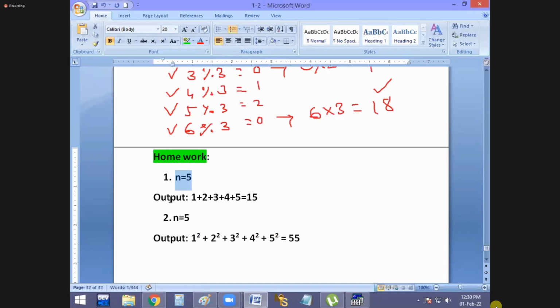Suppose if n value is 5, first print the output like this, which is called square sum. Now you have to find out the square sum, including the square symbol. It is the condition. 1 square you have to print on the output. In output, you have to get 1 square plus 2 square plus 3 square plus 4 square plus 5 square, that is 55. I think it is very clear. It is your second homework.